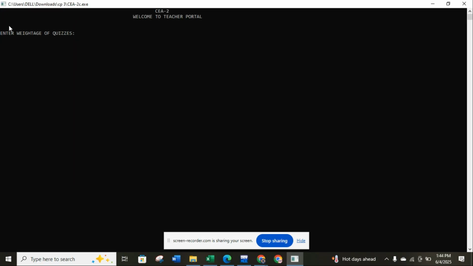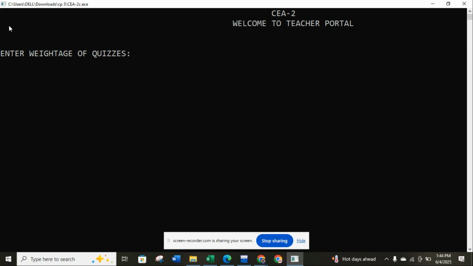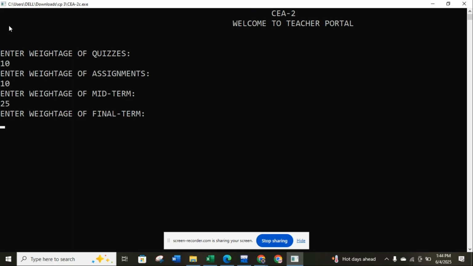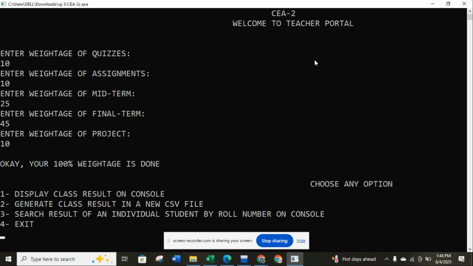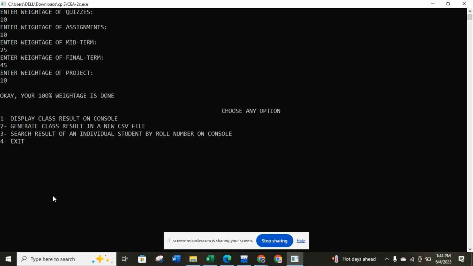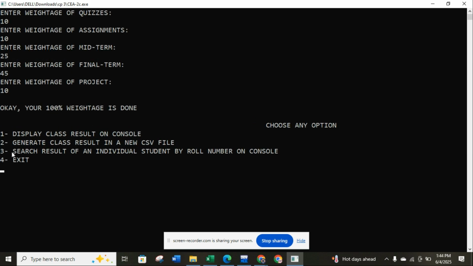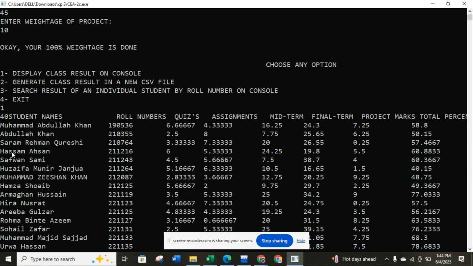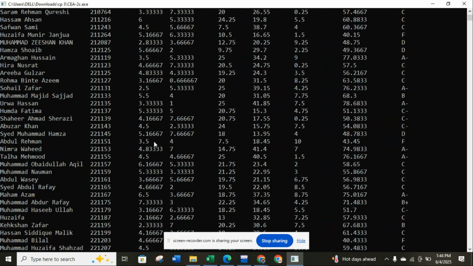Patience is compulsory. So the weightages must be 10, 10, 25, 45, and 10. Okay, we are good here. Let me zoom in here. I want to display the class result on the console. I press 1 and then press enter. You can get the class result here.